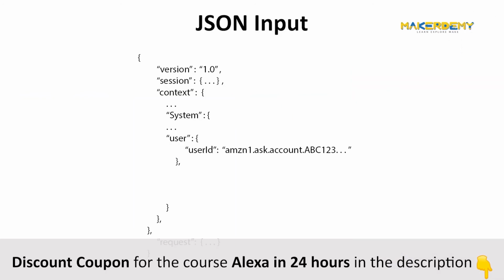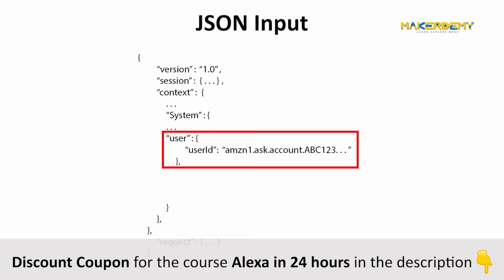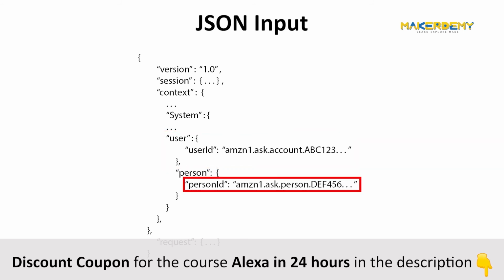Every time a request has been made, the JSON input includes a user object that contains a user ID value in addition to the request object. The user ID contains a string of characters unique to the account linked to enable the skill. But if Alexa recognizes a user's voice, then in addition to the user object, a person object is also generated. It contains a value called person ID. This person ID is unique to every user. Thus, Alexa uses this person ID value to differentiate between different users to provide an overall customized experience.